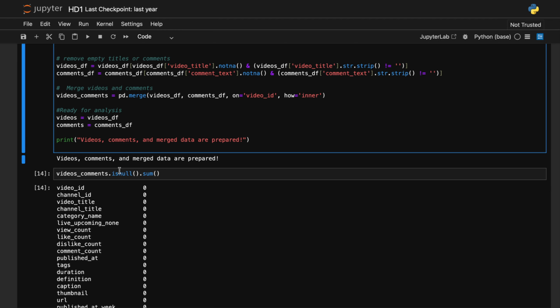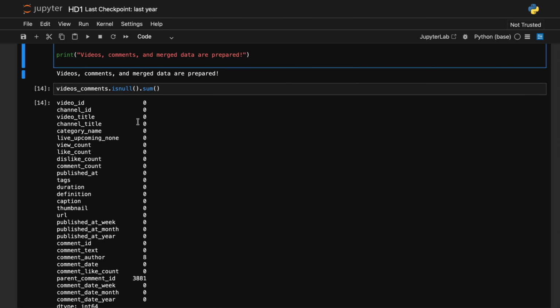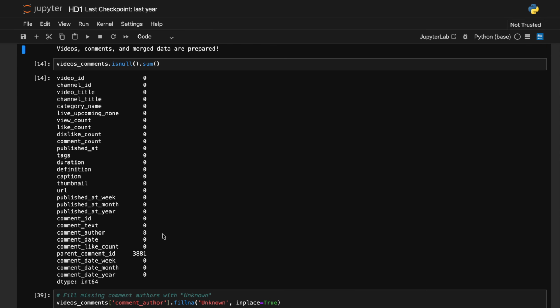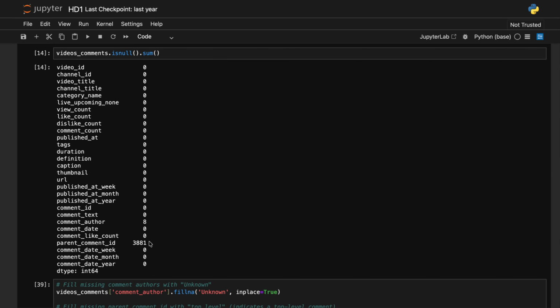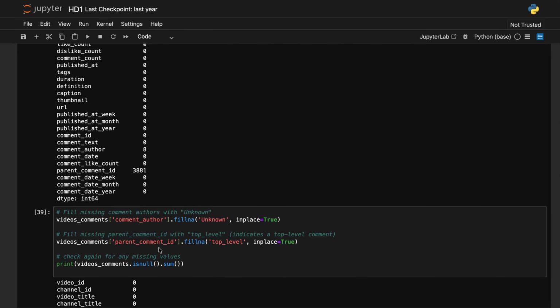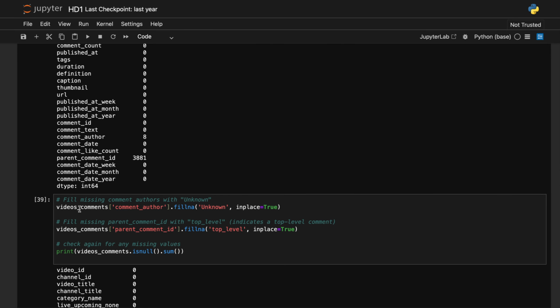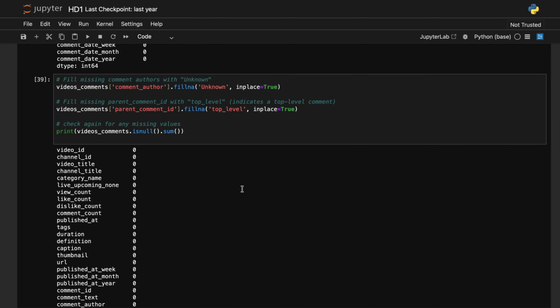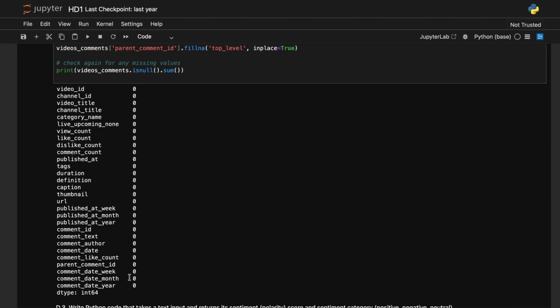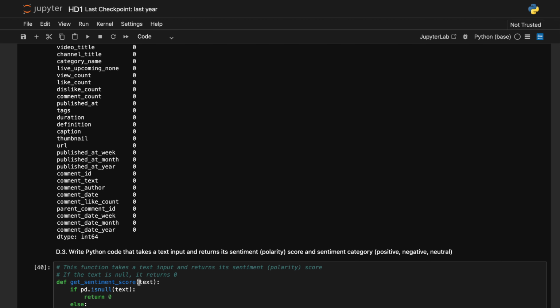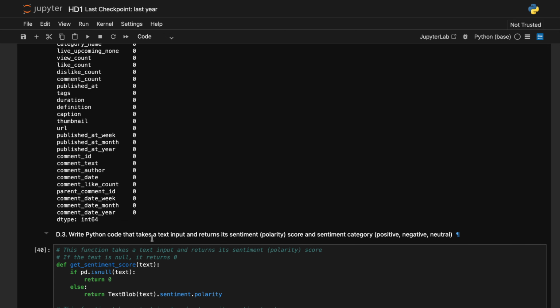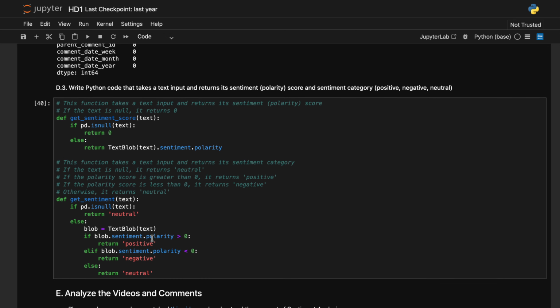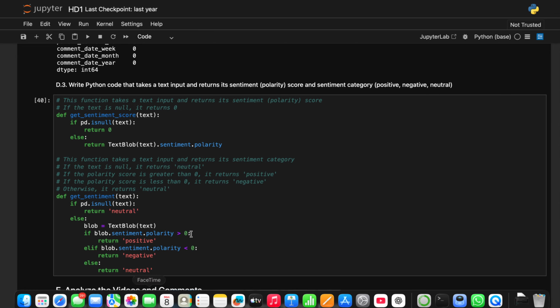Then by using isnull, I checked whether any cell has empty data, and I found that comment author and parent comment id had some data left over. So I filled comment author with unknown and parent comment id with top level, and after checking again for any missing values, all were none, which means that my cleaning has been done. And this has also been given prior.